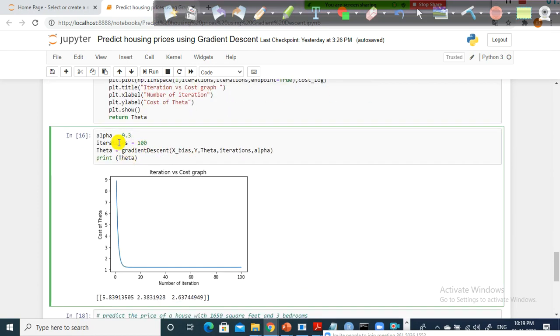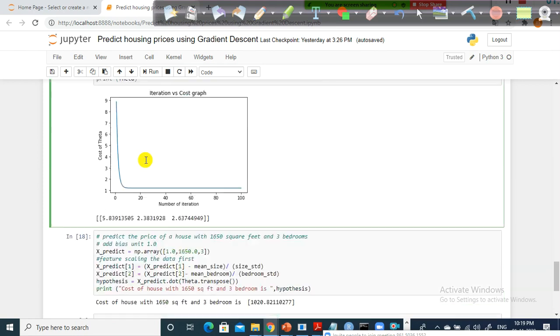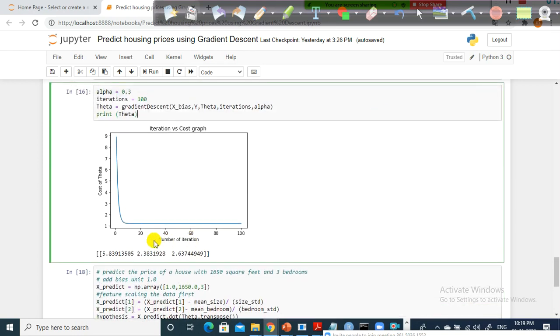See, in this case, I used the alpha value randomly as 0.3, and iterations randomly as 100. You can specify whatever value you want. The iterations and alpha we already mentioned, and the theta and bias is nothing but your intercept. This is your theta value, and this is the actual value. I just passed it, and if you look here at the number of iterations, the cost of theta is getting reduced by the 10th iteration itself. Even if you take 20, 20 iterations are more than sufficient.